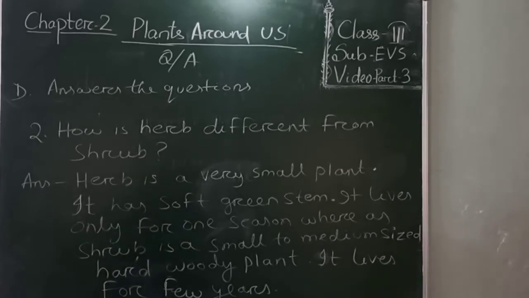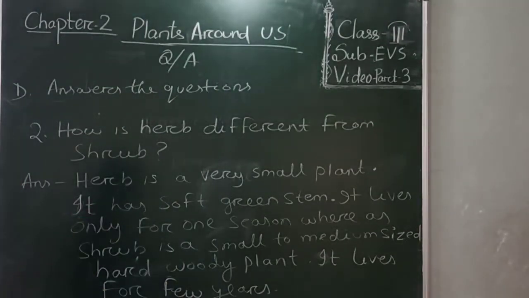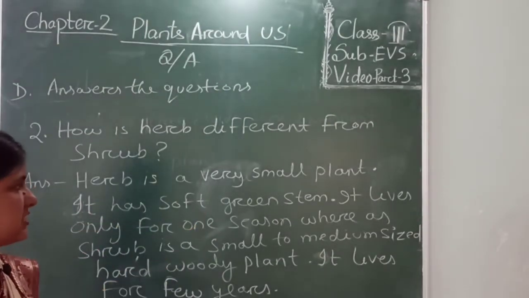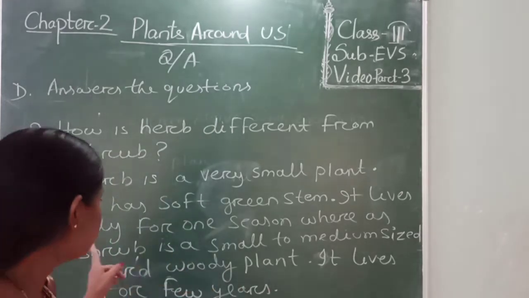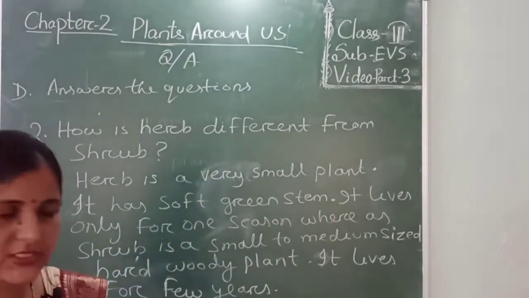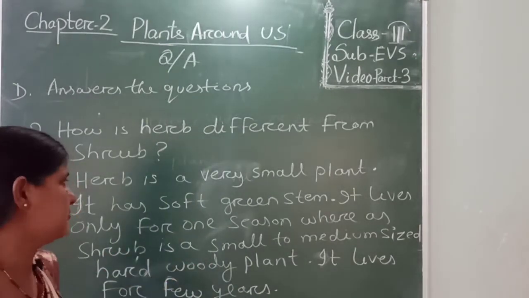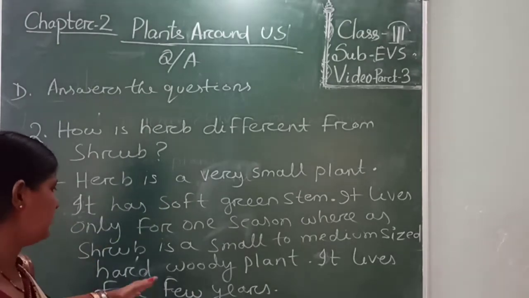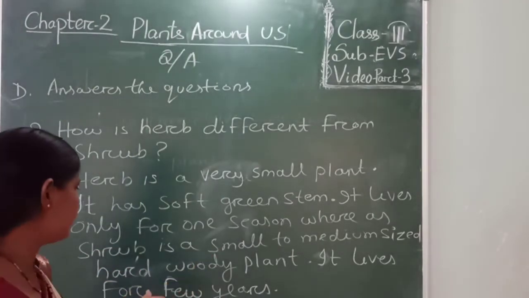Your second question is how is herb different from shrub? Herb is a very small plant. It has soft green stem. It lives for one season, whereas shrub is a small to medium sized hard woody plant. Its stem is very hard. It lives for few years.